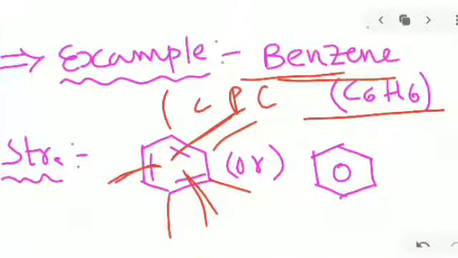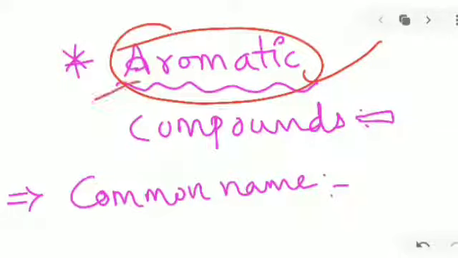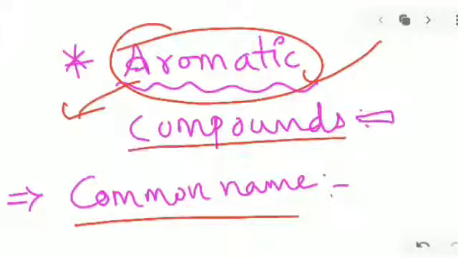The best example is benzene, with a high degree of unsaturation and more stable compounds. It gives a pleasant smell, that is the aromatic compounds. Aroma means pleasant smell, and certain pickles also have a pleasant smell. That is what we know as aromatic compounds. Next, we are seeing common names today.